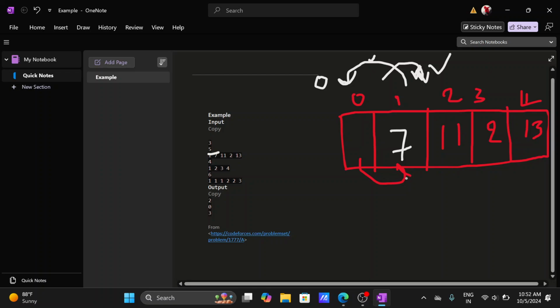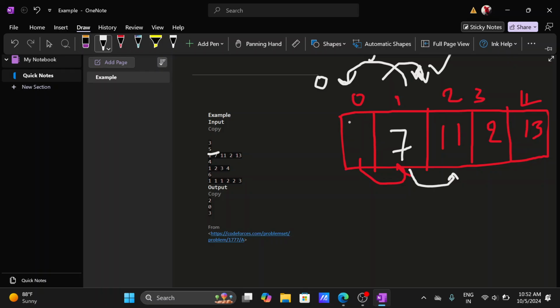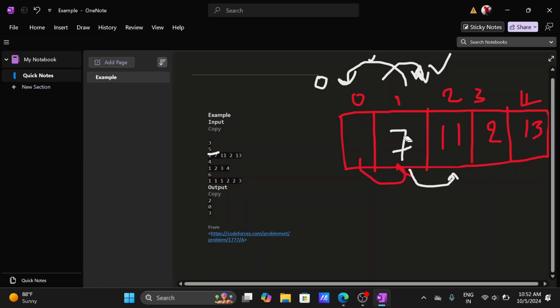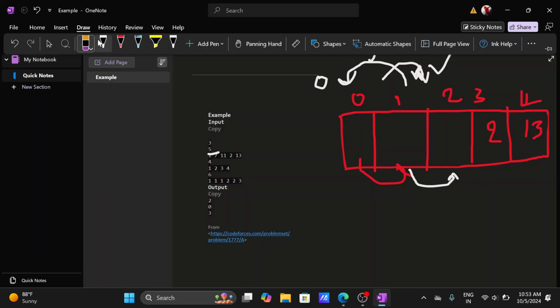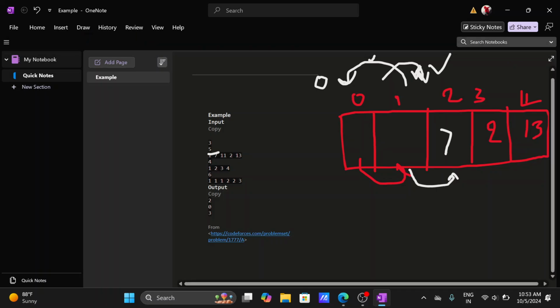Okay. Now we have to iterate from here to here. These two also have the same parity, so we have to find their multiplication. 11 times 7, their product value, is 77. We delete them, and instead of that, we insert 77 in that position. Right? Now we have to iterate from here to here.